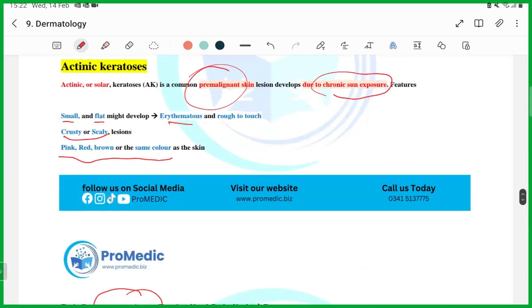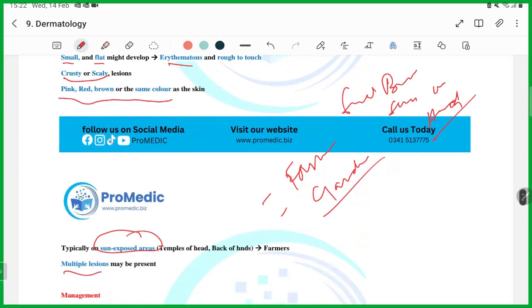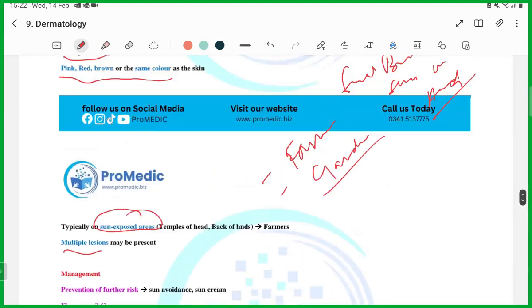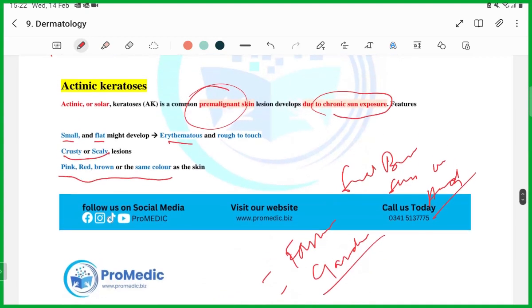The question will be: a farmer or a gardener has developed small brownish scaly lesions on his hands. Guys, multiple scaly lesions in a sun exposed area with flat brownish color. It is actinic keratosis, guys.